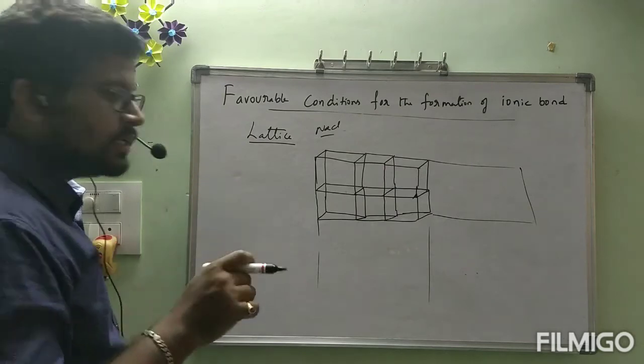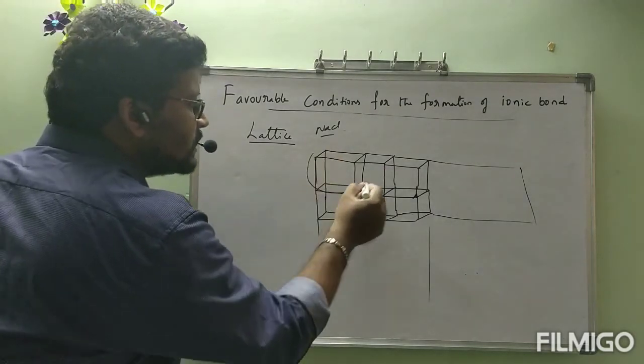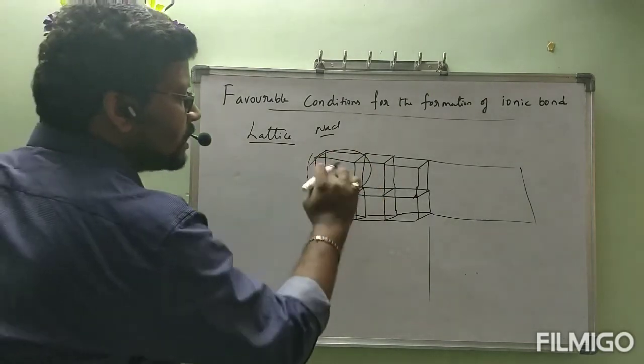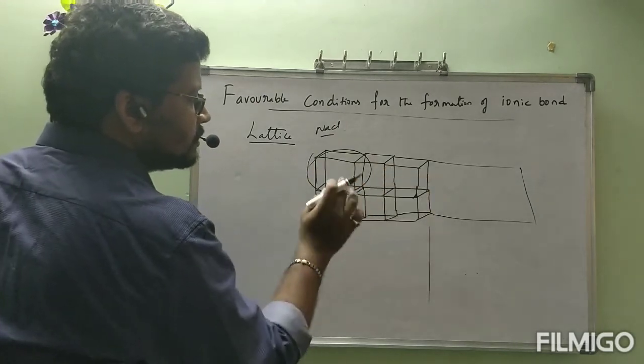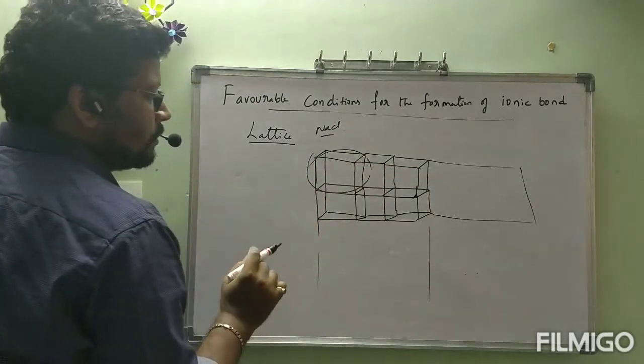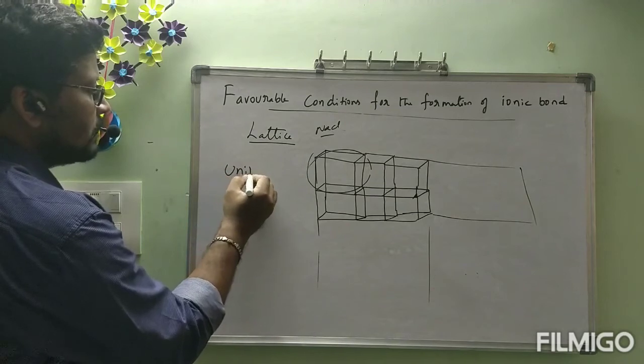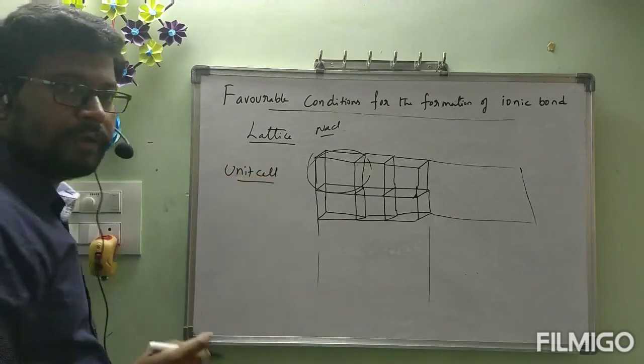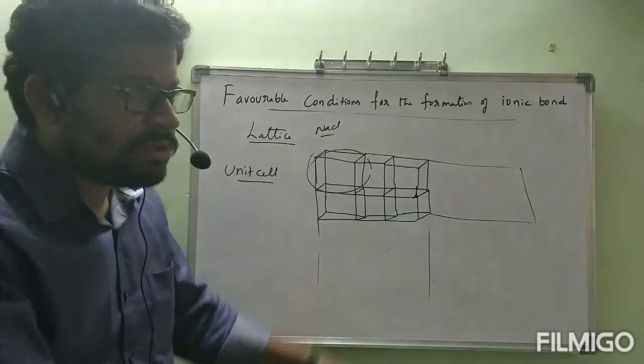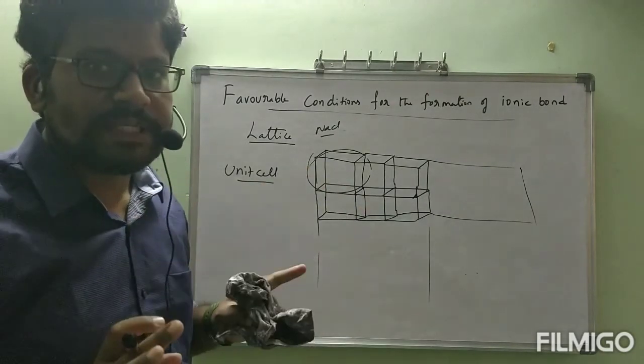In that, this small cube is there, na? The small cube, this is repeating. That is called unit cell. We have seen the structure of NaCl by drawing one total cube. That is called unit cell.